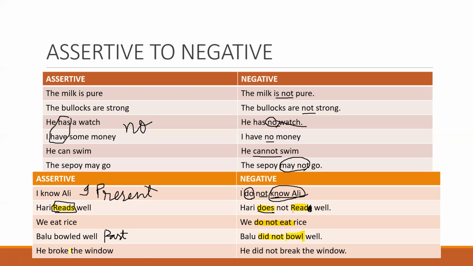He broke the window. He broke. It is in past tense. He did not break the window. He did not break, did not bowl. All are in present tense after did. Okay.